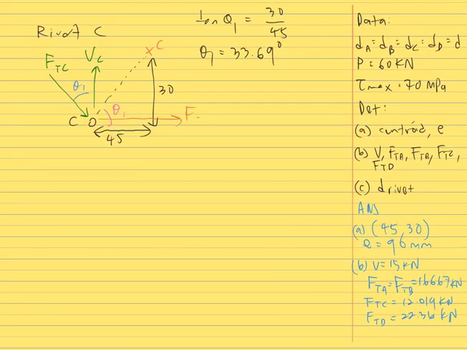Then we can resolve FTC into two components on x and y. The x component is FTC sine theta 1, and the y component is FTC cos theta 1.